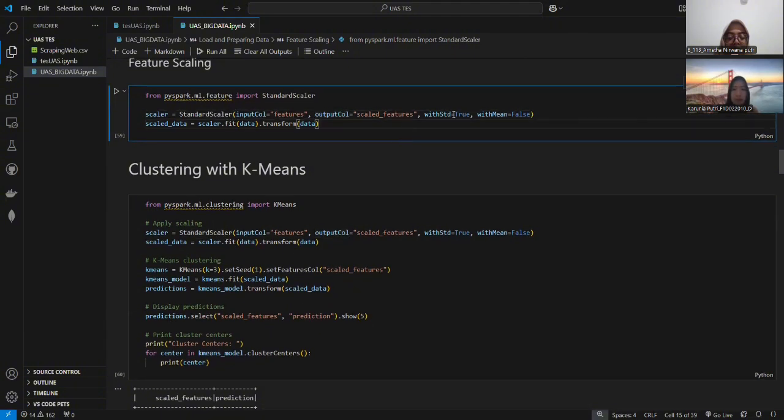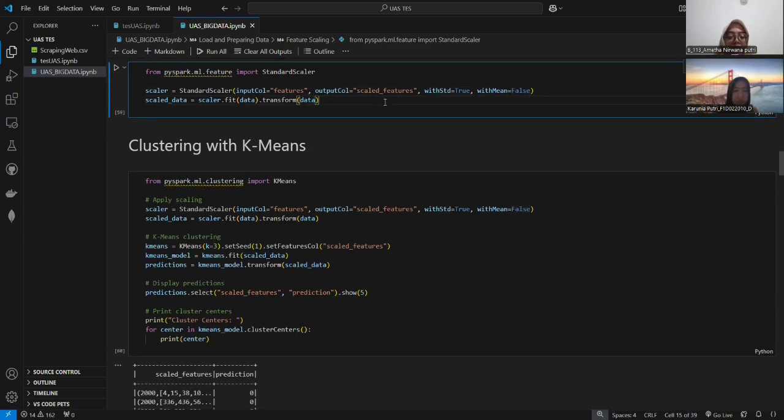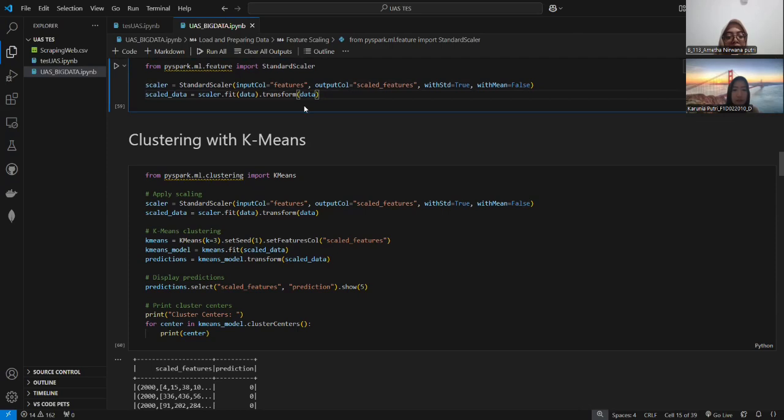The outputCol is where the scaled data will be saved. With std scales the data to have unit variance, with mean false means no centering. And then we fit the scaler to the data and apply the scaling.